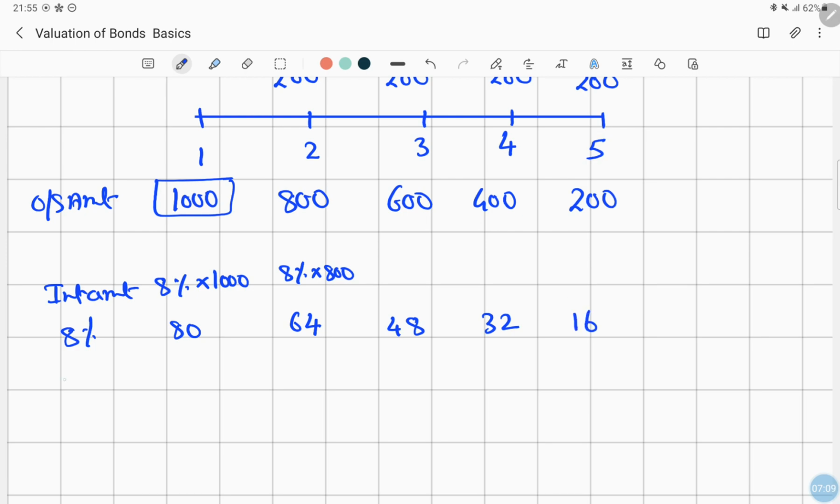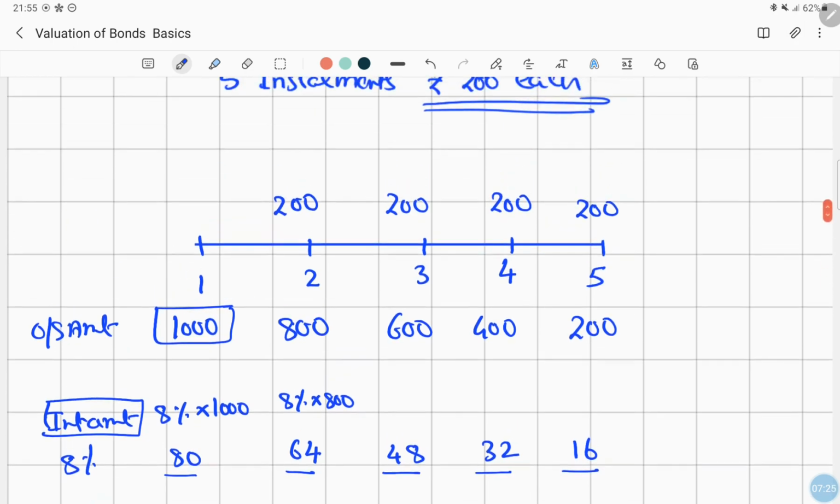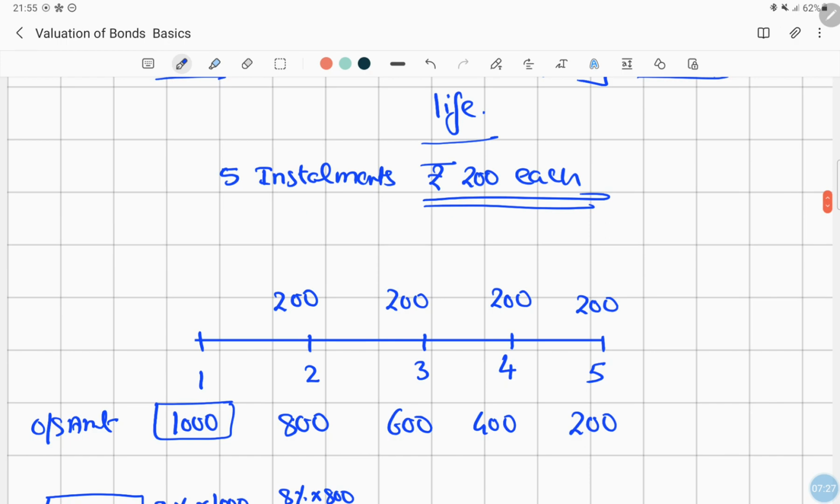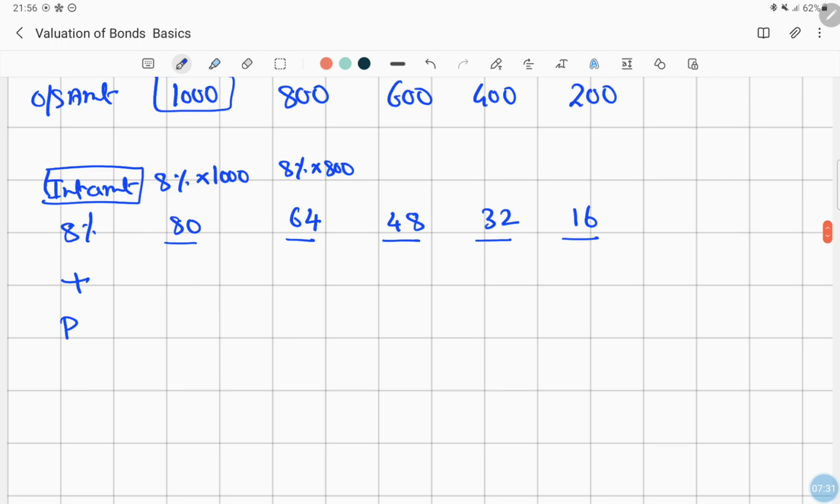So we see here that the interest amount keeps on varying: 80, 64, 48, 32, 16, and the principal amount will remain same. It's the 5 installments of rupees 200 each: 200, 200, 200, 200, and 200.